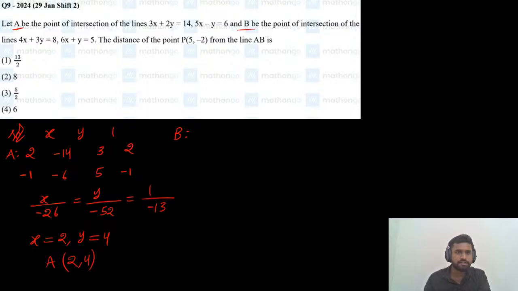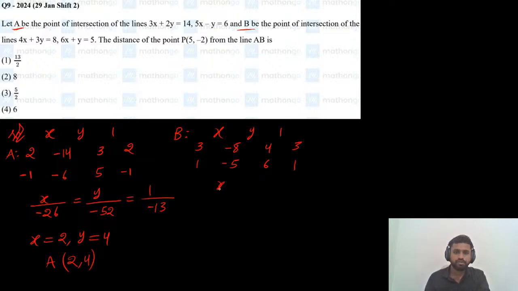solve these next two lines. We write x, y, and 1. The y coefficient is 3, the constant is -8. The x coefficient is 4 and the y coefficient is 3 again. Here the y coefficient is 1 and the constant is -5, the x coefficient is 6 and the y coefficient is again 1.